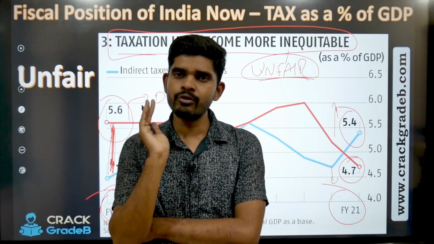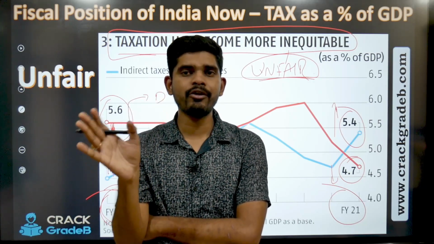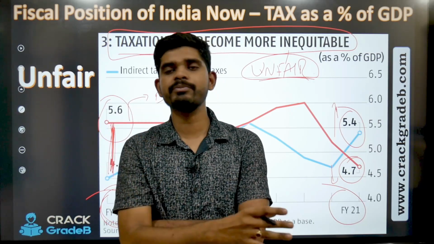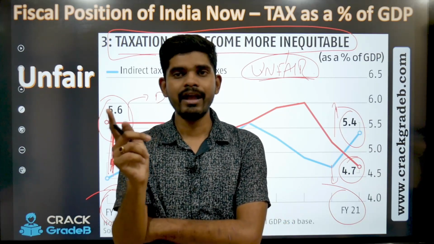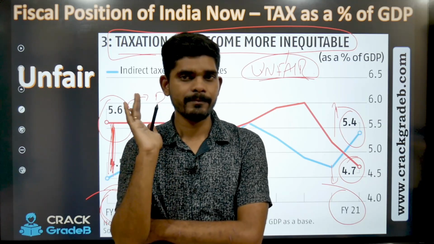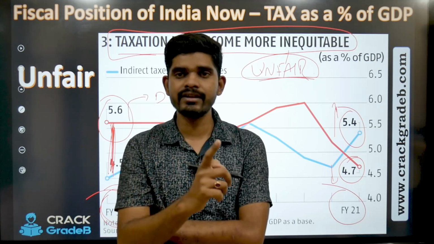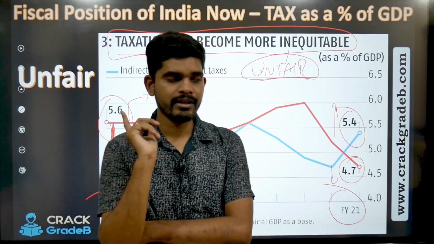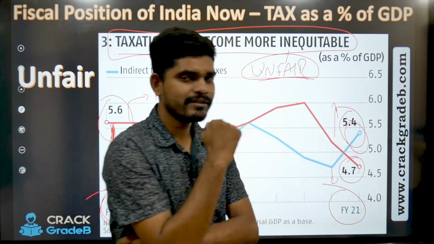So every common man, be it the richest person of India or the poorest person of India, if they are buying a packet of milk and it attracts GST, they are paying it. If they are buying any petroleum product and it attracts VAT, they are paying it. Now see, don't you think it's unfair?